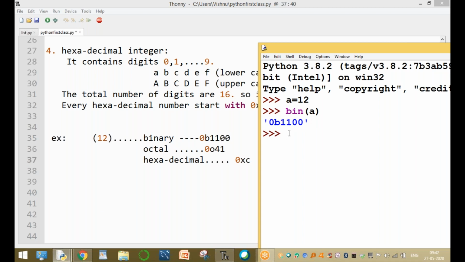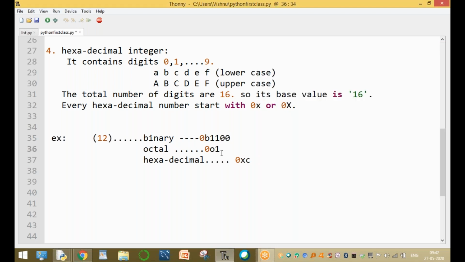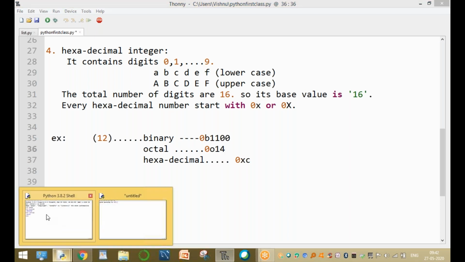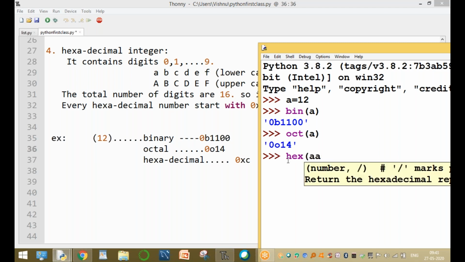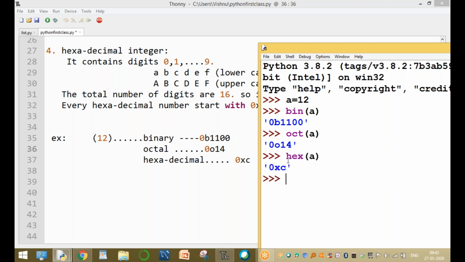Clear? Now the conversion to octal: oct of a. Octal of 12, the value converts into 0o14. The answer is converted like this. Clear? Octal is 0o. And hexadecimal, for example, hex is the inbuilt function. Hex of a converts into 0xC. The final output is that 12 equals C. Clear, guys?